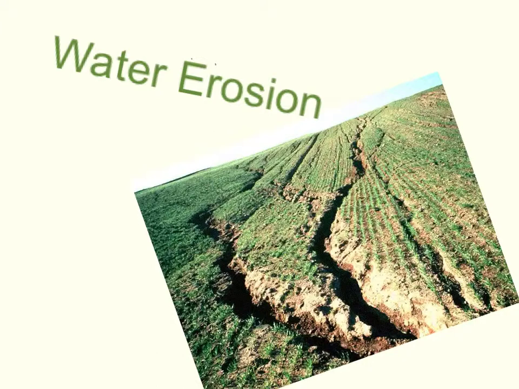Water erosion. In this picture, water erosion happens when water travels down from a high spot and carries materials, creating these paths.